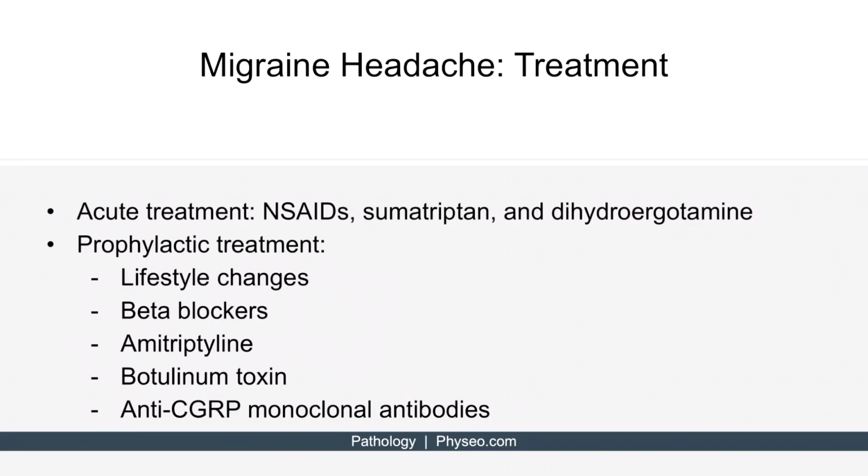For acute treatment, NSAIDs, sumatriptan, and dihydroergotamine can be used. For prophylactic treatment, lifestyle changes such as sleep, exercise, and diet are first recommended. Other prophylactic treatment options include beta blockers, amitriptyline, botulinum toxin, and anti-CGRP monoclonal antibodies. And CGRP stands for calcitonin gene-related peptide.